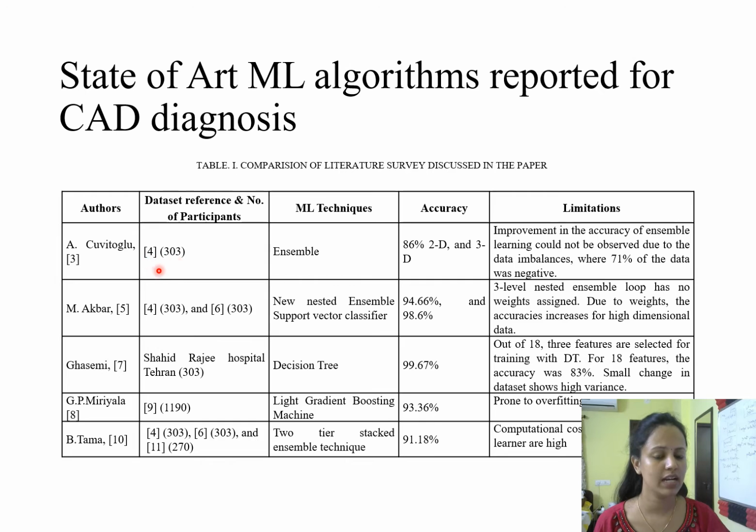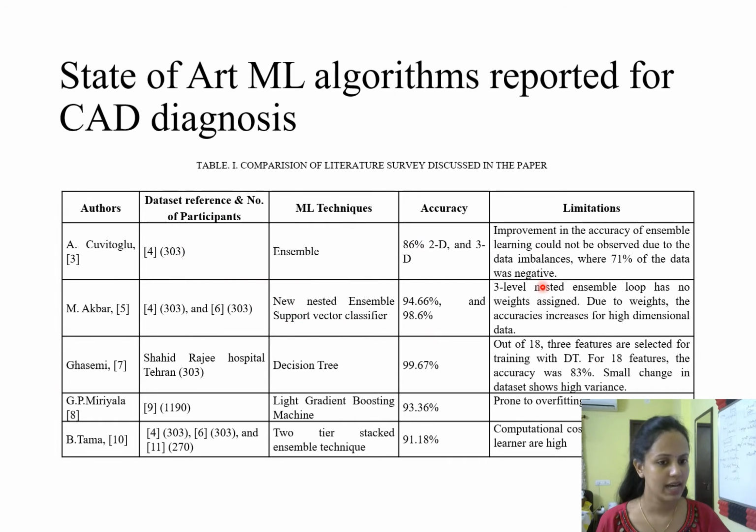Here you can see that the datasets consist of 303 patient instances. The UCI repository is an open source repository, and in that repository the Statlog, Cleveland, and Hungary datasets have been available. Framingham is the last dataset, but the 303 patient instances datasets are available as open source.